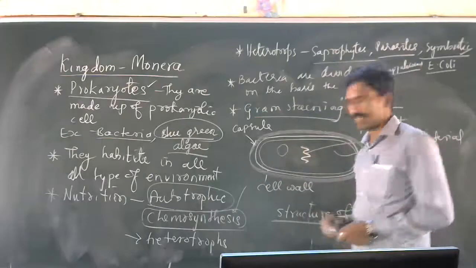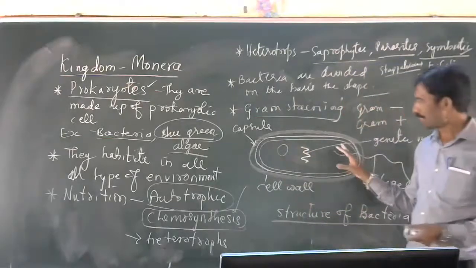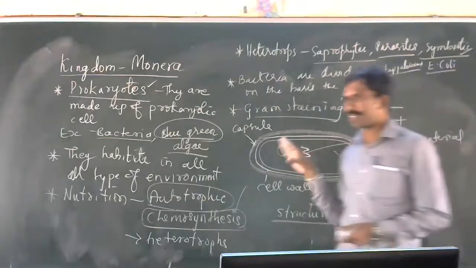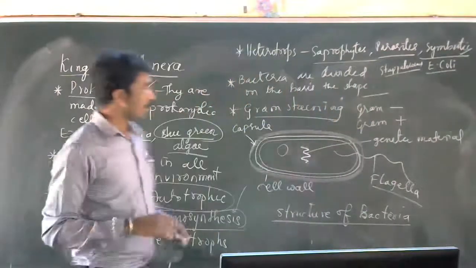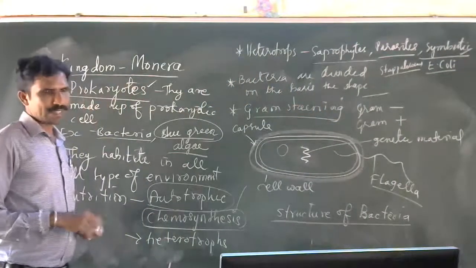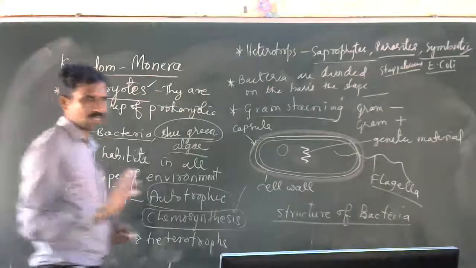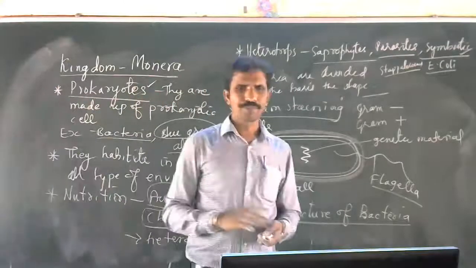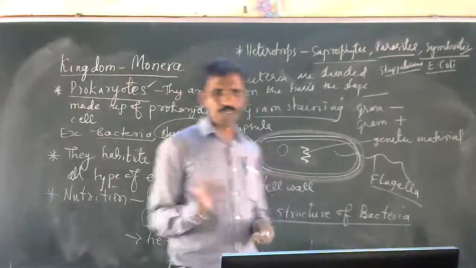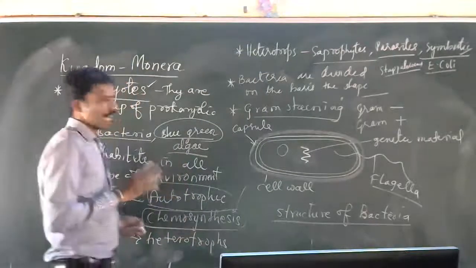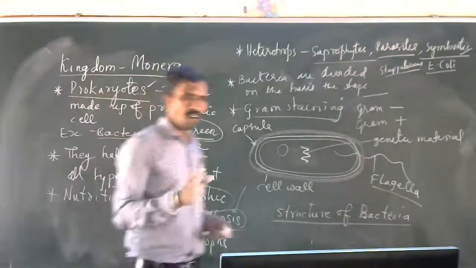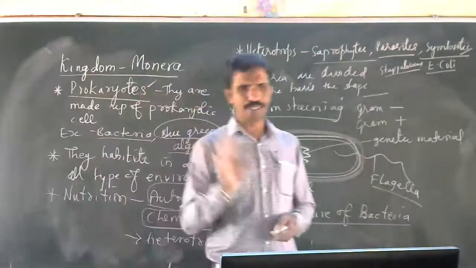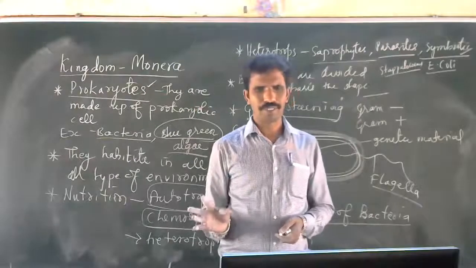All cells contain these, right? But they do not have all the organelles. Mitochondria will not be there. Prokaryotes will not have them, though some organelles will be there and some are not.